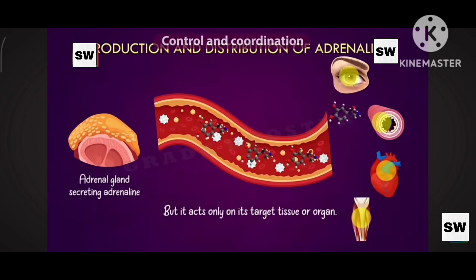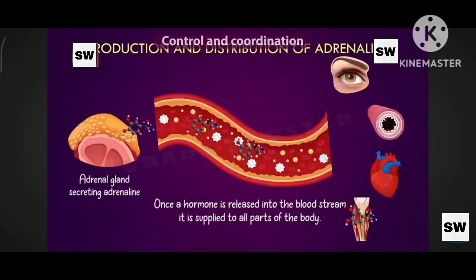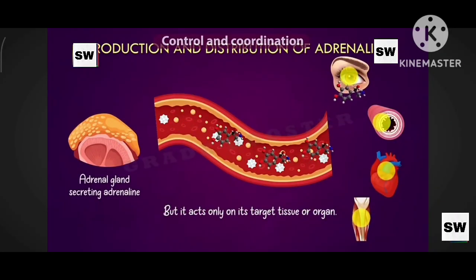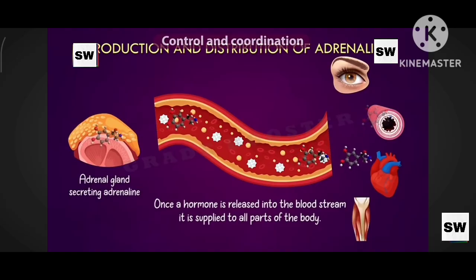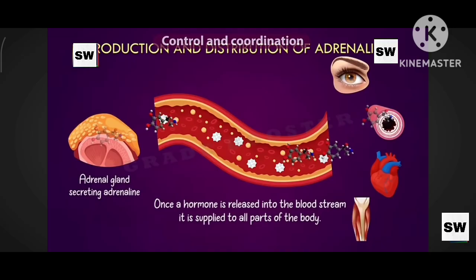Even though adrenaline is supplied to all the parts of our body, only a few organs accept it and function accordingly. Adrenaline mainly affects our eyes, blood vessels, heart, lungs, and muscles. Due to the action of adrenaline, our heart beats faster and supplies more oxygen to our muscles. So when we are frightened, we observe that our heart beats fast.